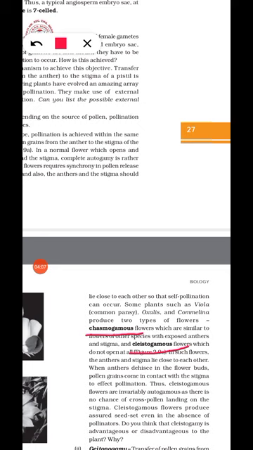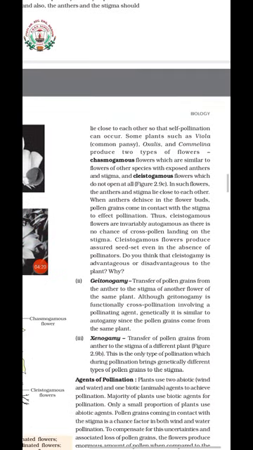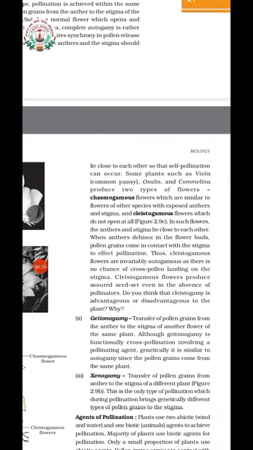So the first type of pollination is what? Autogamy. Next we have to study the next type of pollination, that is geitonogamy. So geitonogamy means what? The transfer of pollen grain from the anther to the stigma of another flower of the same plant. This means pollination takes place between two flowers of the same plant.